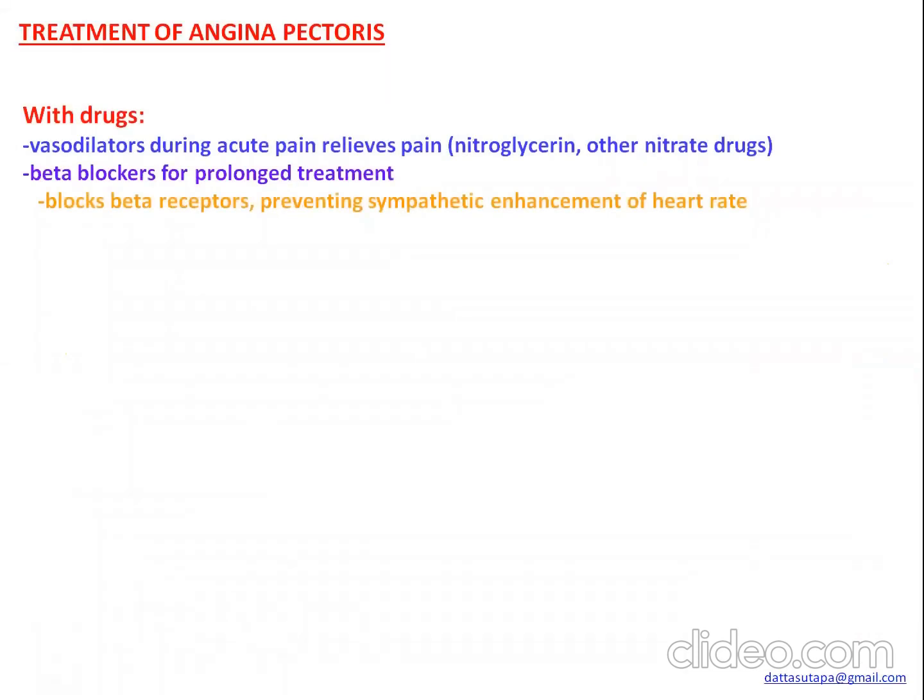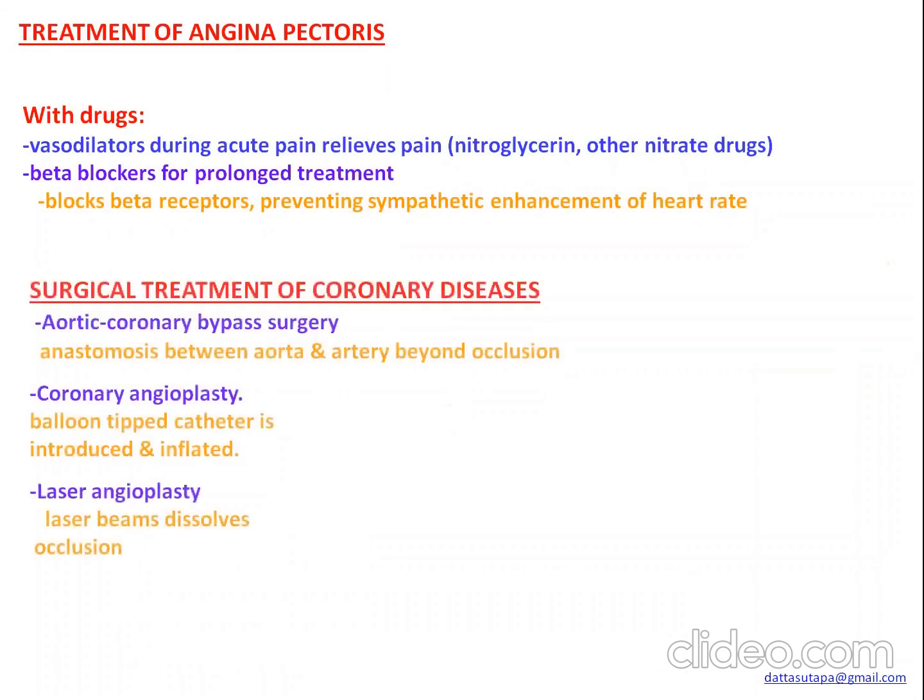Now, what are the treatment regimen one can follow for angina pectoris? Angina pectoris, or the chest discomfort or pain, can be relieved by using some vasodilators like nitroglycerin or other nitrate drugs, as well as some beta blockers may be used to reduce the pain. But if there is any kind of plaque or blockage, it needs to be addressed through surgical removal. So there are 2 surgery one can go for. One is bypass surgery and another is angioplasty.